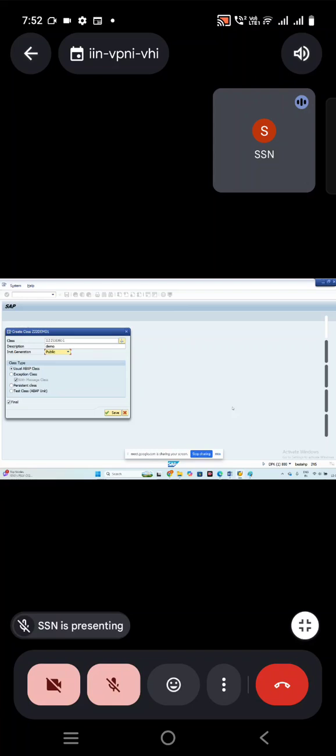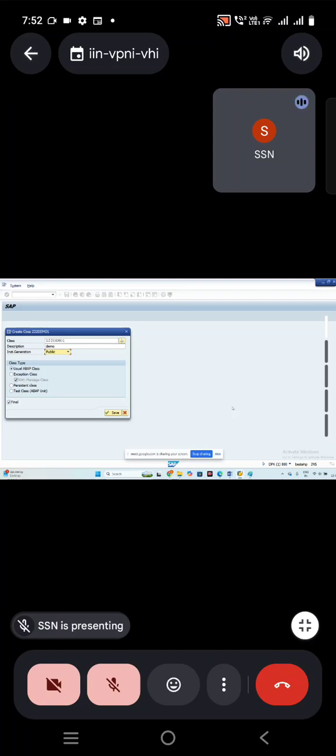But what he's asking is, I want a web page so that I can do it. I can't always install SAP GUI in my system. Then what can we do? At that time, they came up with the WebDynpro, web pages designing.